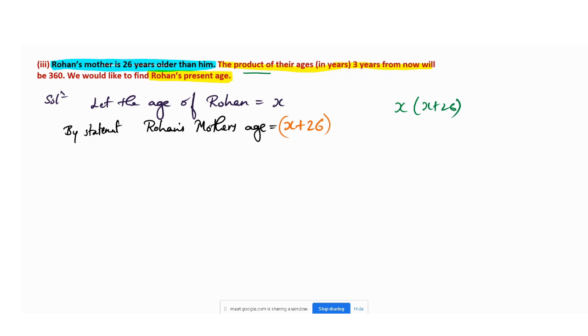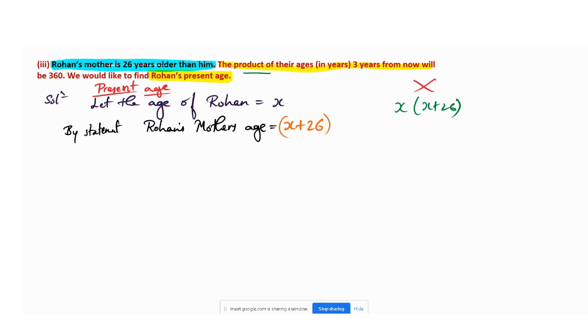But if you go this way, it is wrong, because they have not told you the product of the present ages. What you have taken, x and x plus 26, is the present age of Rohan and Rohan's mother.